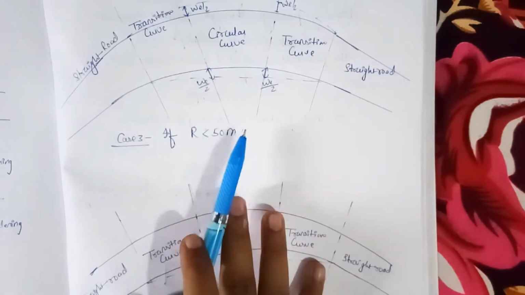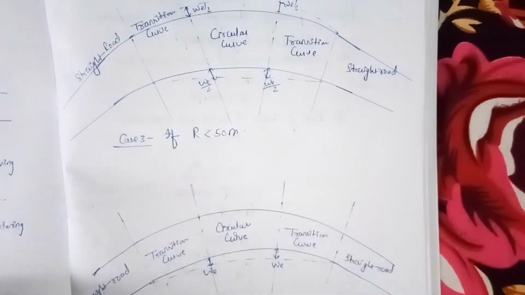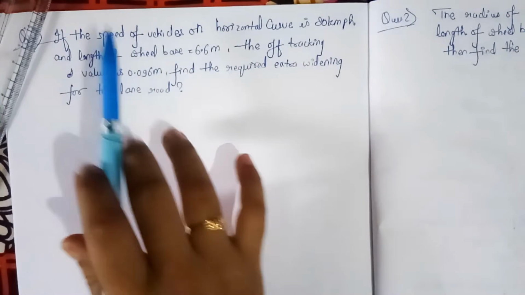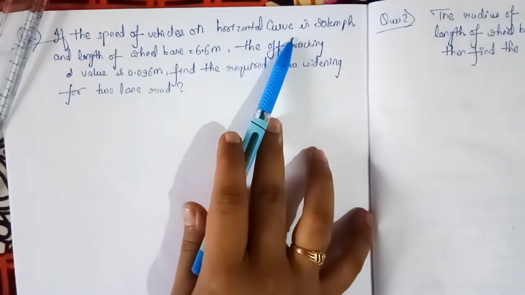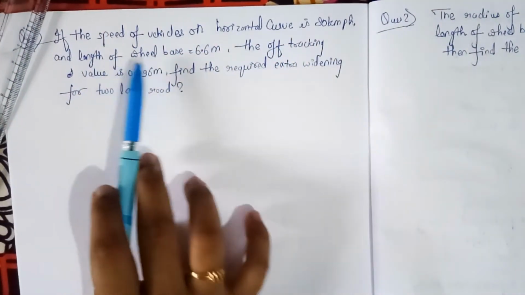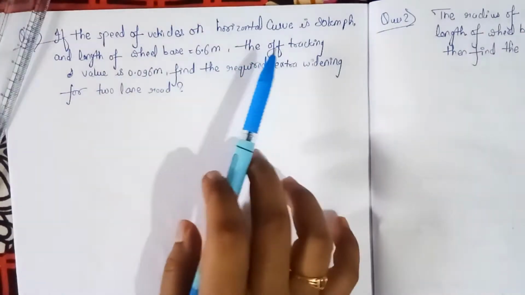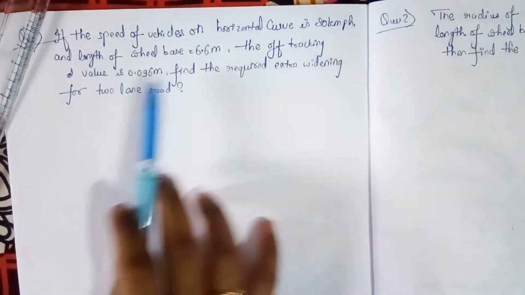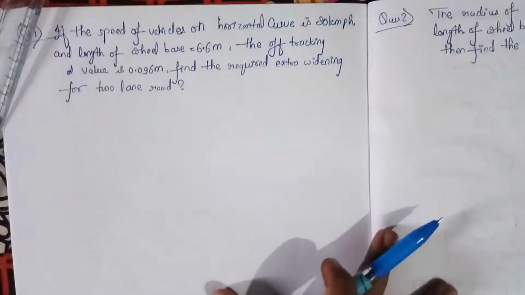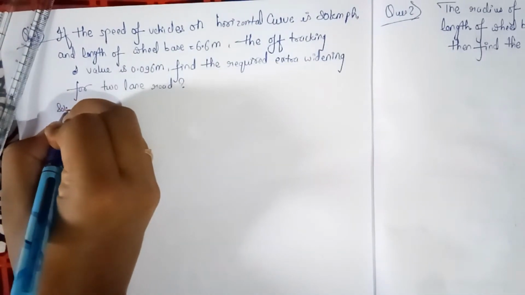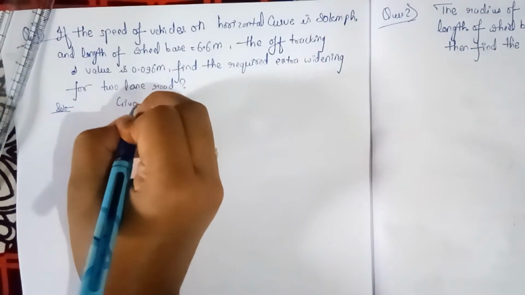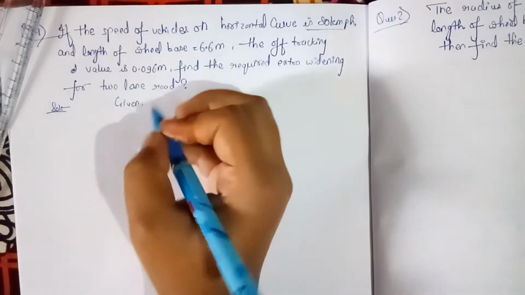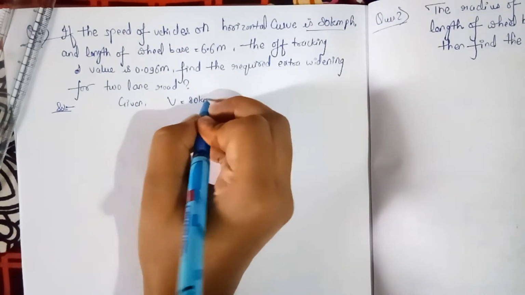Next we will see the important question related to extra widening. Our first question, what does the question say? The question says that if the speed of the vehicle on the horizontal curve is 80 km per hour, the length of the wheelbase is equal to 6.6 meter, and the off tracking value is 0.96 meter, find the required extra widening for a 2-lane road. First of all we will solve it, and first we will write the given values. What are the given values in the question? The value given is V, which is 80 km per hour.